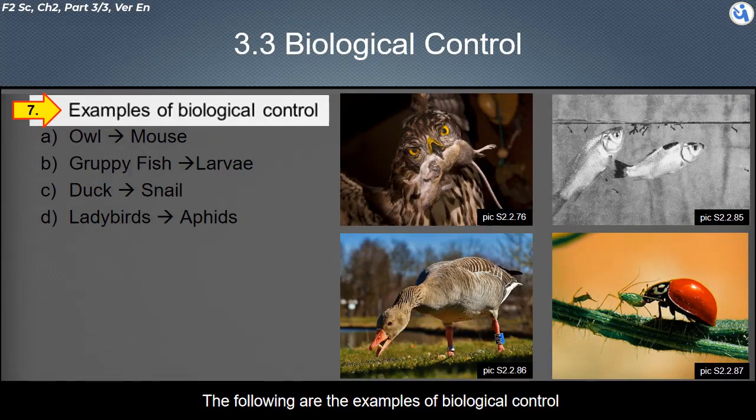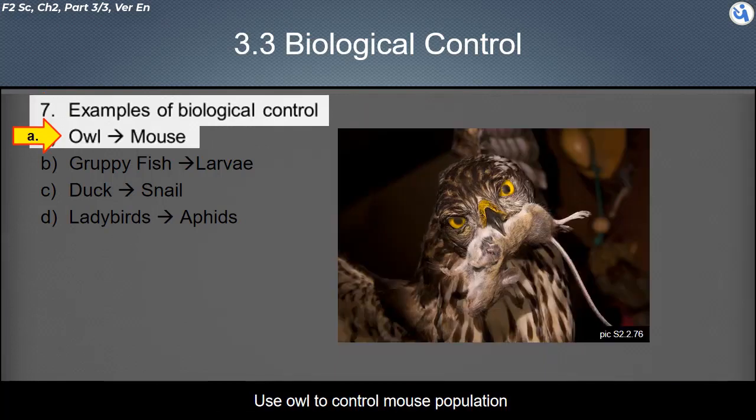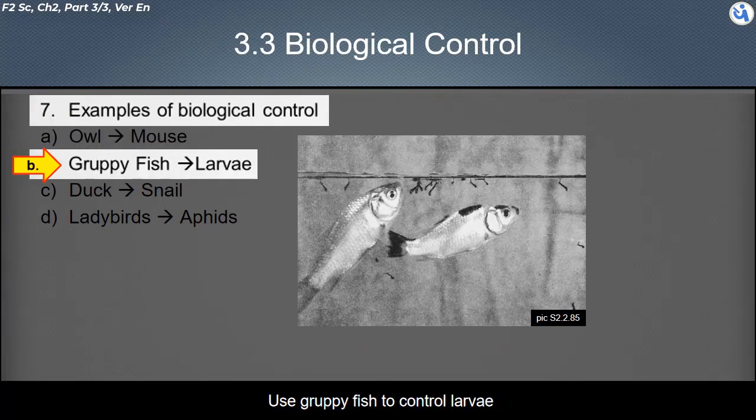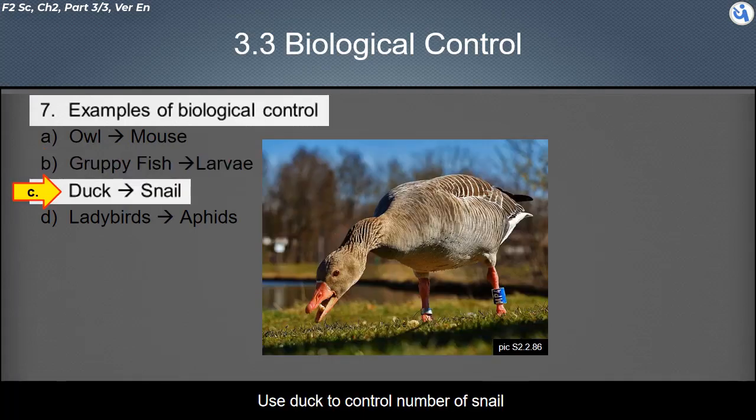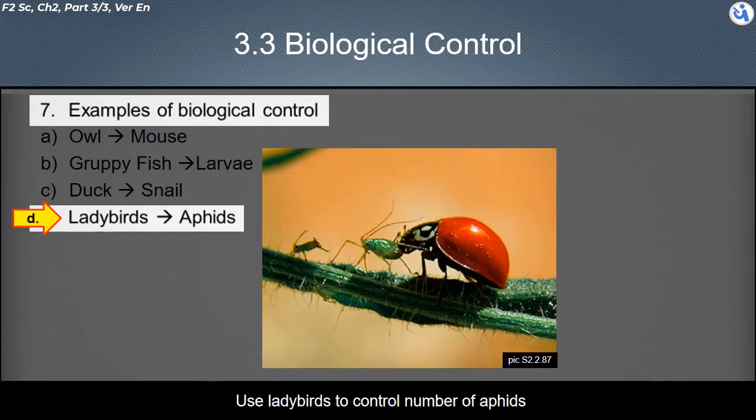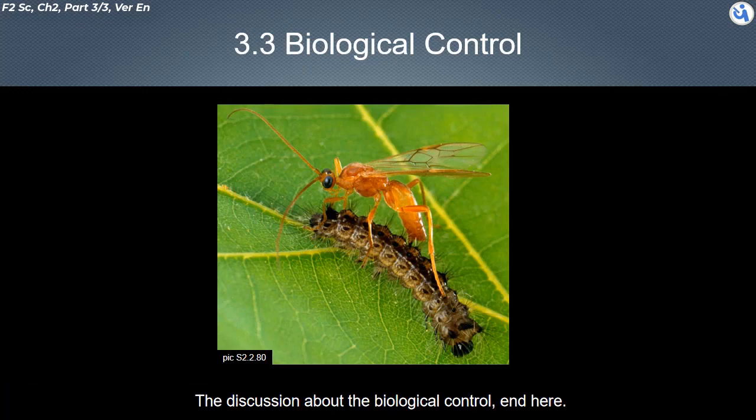The following are examples of biological control. Use owls to control the mouse population. Use guppy fish to control larvae. Use ducks to control the number of snails. Use ladybirds to control the number of aphids. The discussion about biological control ends here.